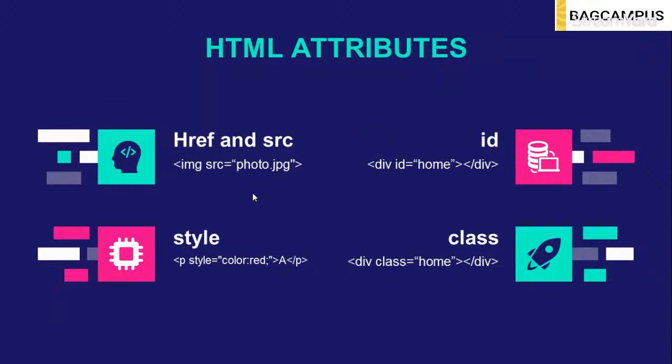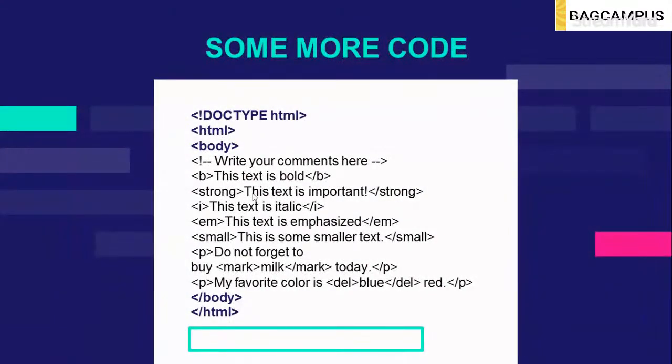So what is an ID? ID is one of the attributes which we regularly use, for adding a class and also for using it in the JavaScript file. If we have to point out a single element in that group of HTML, we can just use an ID and then refer to it. What is a style attribute? The style attribute is just used for styling. Then, what is a class? Here is some more code you can refer to. It's a simple page; I have just removed the head tag so that it will not disturb us.